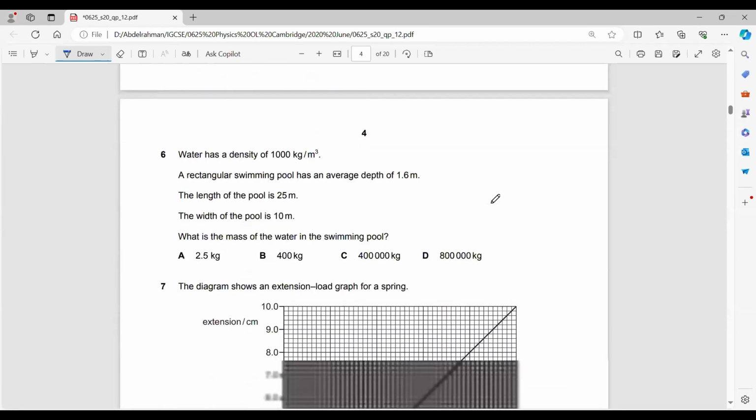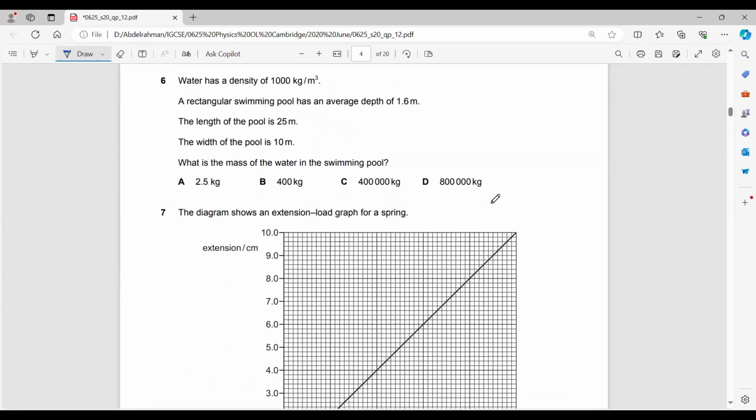Water has a density of 1,000 kilograms per meter cubed. A rectangular swimming pool has an average depth of 1.6 meters. The length of the pool is 25 meters. The width of the pool is 10 meters. What is the mass of the water in the swimming pool? How can I find the mass? We only have one equation.